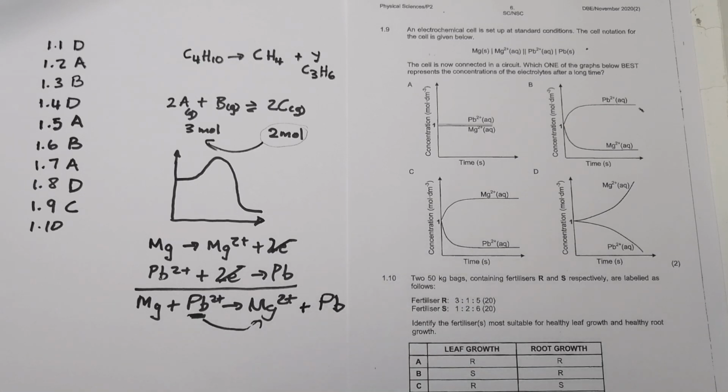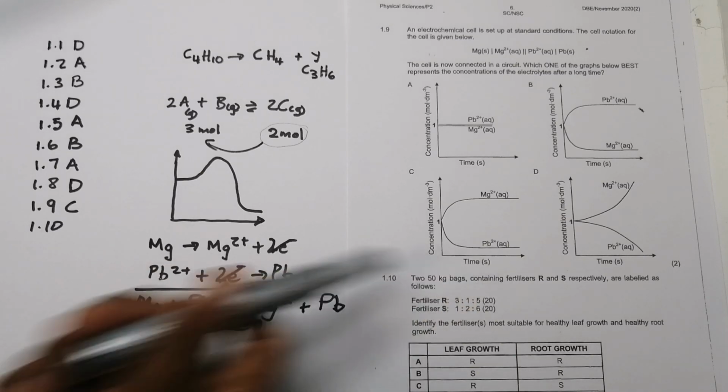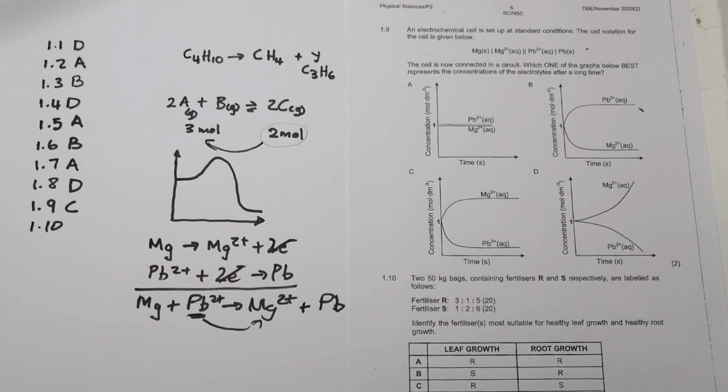So they say 2 bags, 250 kilogram bags of fertilizer, R and S respectively, are labeled as follows. They say fertilizer R has got an NPK ratio there, 3 1 5, and fertilizer S, with 1 to 5. They say identify the fertilizer most suitable for healthy leaf growth and healthy root growth.